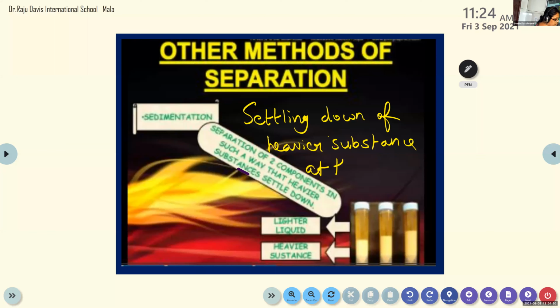If you write this in the exam also, it's okay, I'll give you marks. It's not necessary to copy the printed note. I have given a little more modified way, a simple way to explain that. Settling down of heavier substance at the bottom of a container in a mixture.